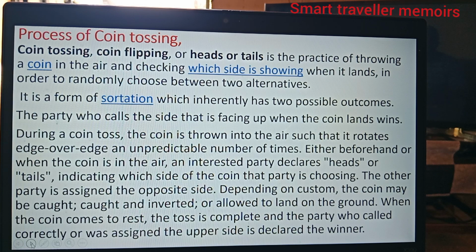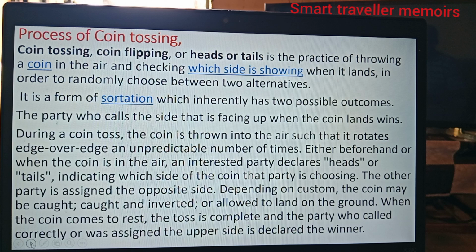During a coin toss, the coin is thrown into the air such that it rotates edge over edge an unpredictable number of times. Either beforehand or when the coin is in the air, an interested party declares heads or tails, indicating which side of the coin that party is choosing.